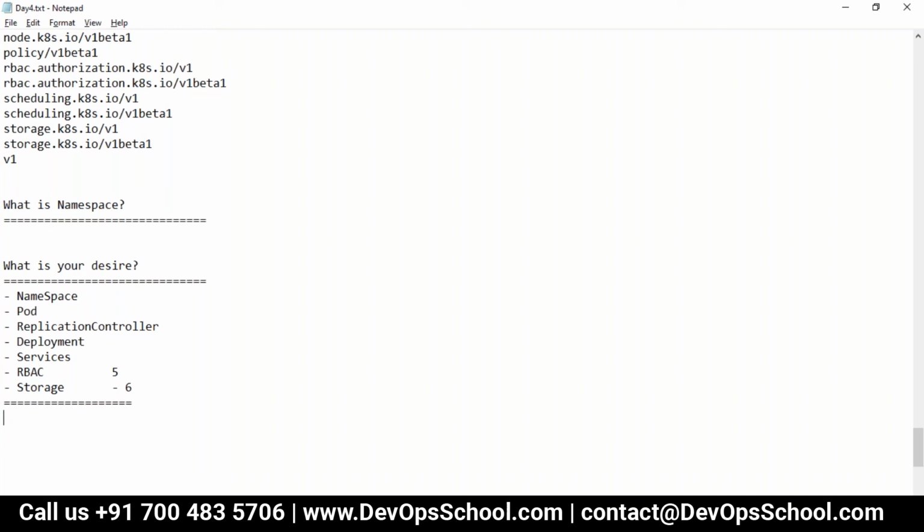Let's say someone exposes some API to you. Now the whole world is filled up with API, you know that. Facebook API, WhatsApp API, Twitter API, LinkedIn API, Flipkart API, Amazon API, Google API, this API, that API. Everyone is exposing so much of API. So I want to know, let's say you have one API. So typically what do you do with that API? Tell me. What do we do with the API?